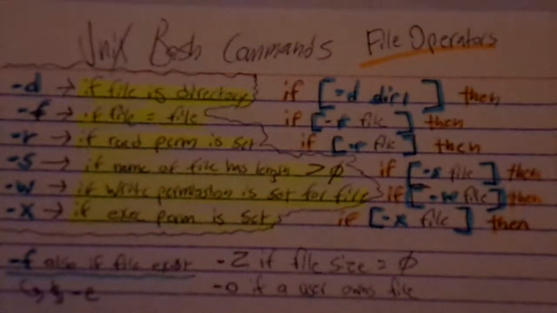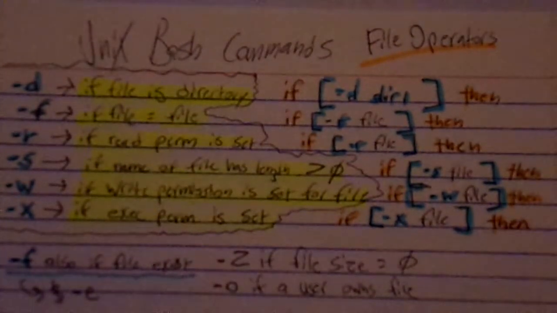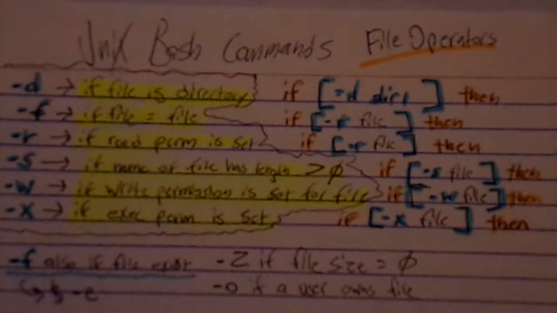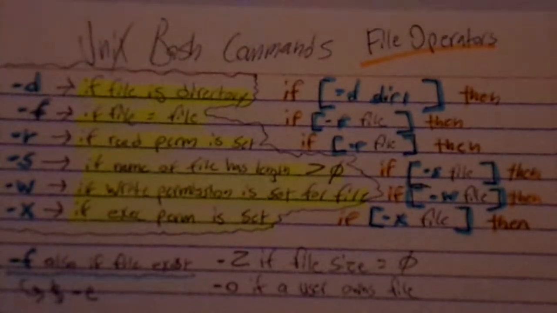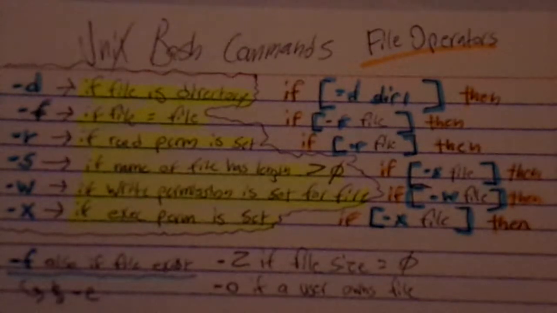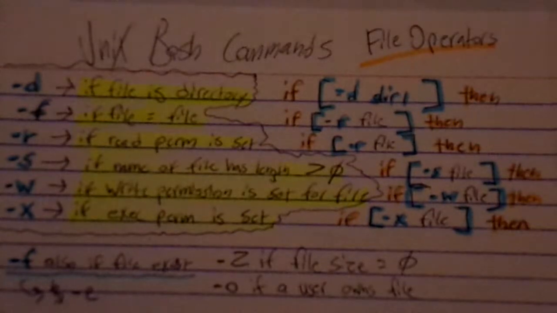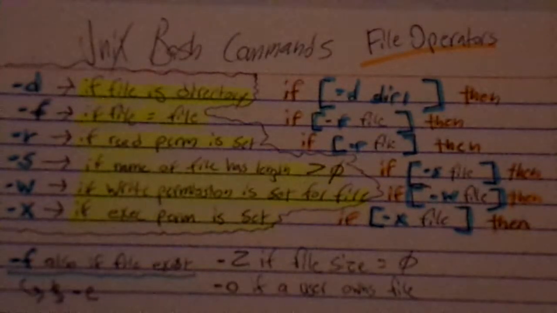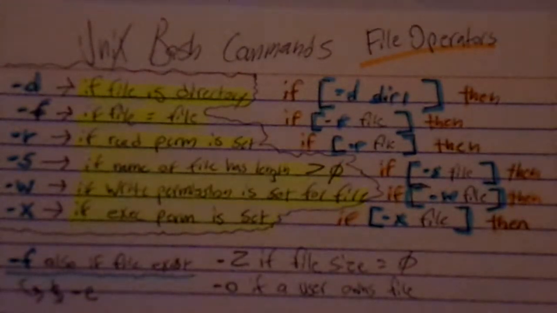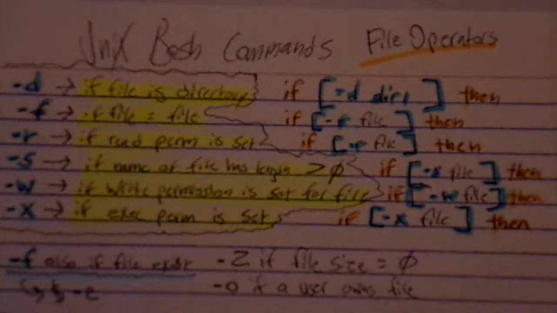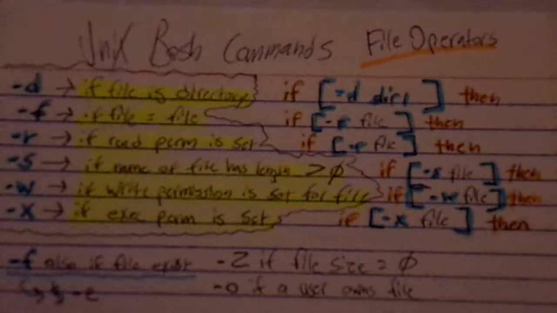It doesn't know what to do until you tell it what to do, so you have to be very specific with things. So the next tag is the -f tag, which is basically like the -d. You're trying to find out if it's a file or directory, but this time you're specifically trying to see if whatever it is, is a file. Then we've got the -r, which just checks to see if read permission is set. -s, if the name of the file is 0 in length. -w to see if the write permission is set for it. -x, if its executable permission has been granted.